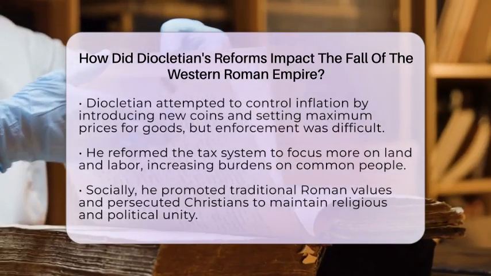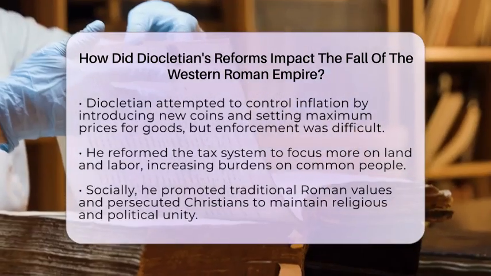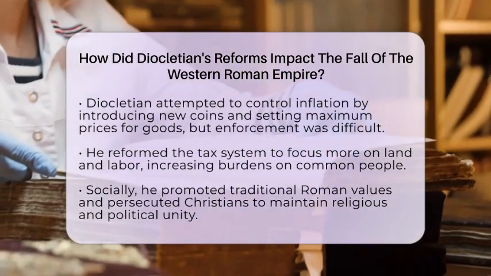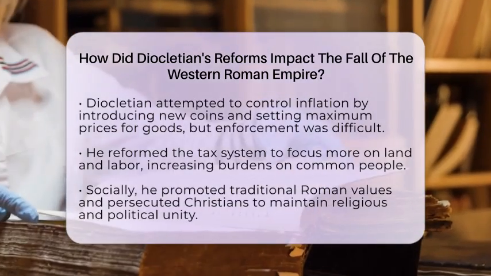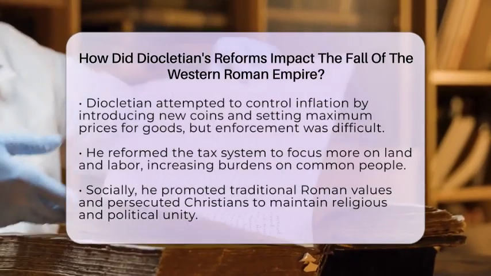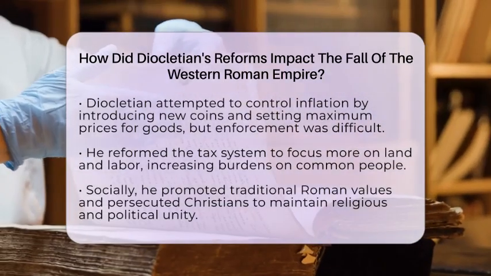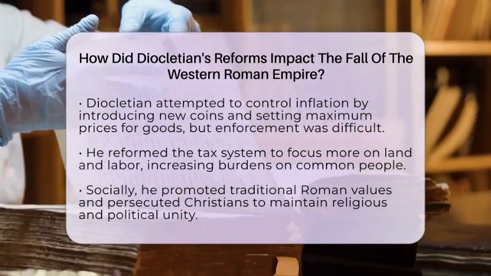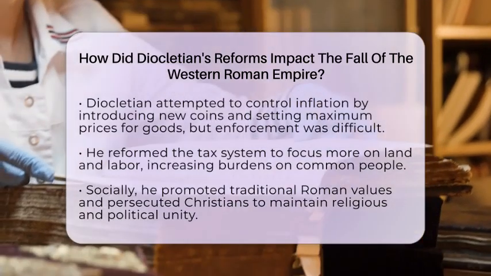His price controls were hard to enforce and often ignored, but they showed how much the government was trying to control the economy. He also changed the tax system to rely more on land and labor, which increased the burden on ordinary people. Socially, he aimed to reinforce traditional Roman values and persecuted Christians to keep religious unity. This caused internal tensions but was part of his effort to maintain imperial authority.